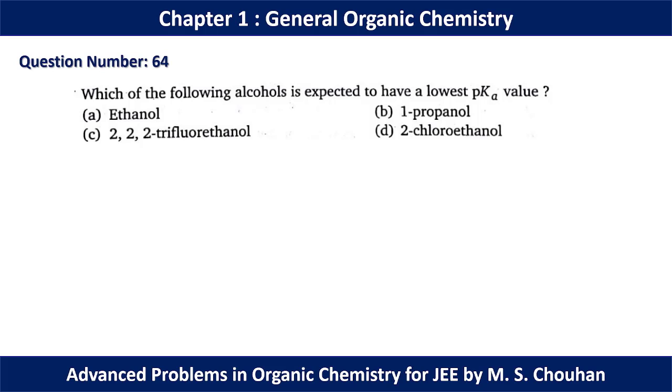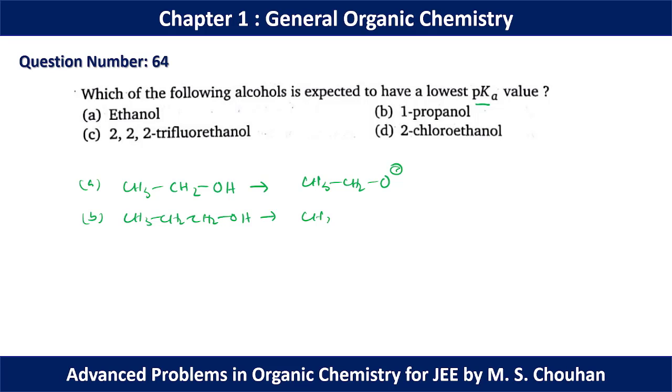In question number 64, which of the following alcohols is expected to have the lowest pKa value? Lowest pKa value means we have to find the most acidic alcohol. So ethanol is CH3CH2OH, and the conjugate base of ethanol will look like CH3CH2O minus. 1-propanol is CH3CH2CH2OH, and the conjugate base of 1-propanol is CH3CH2CH2O minus.